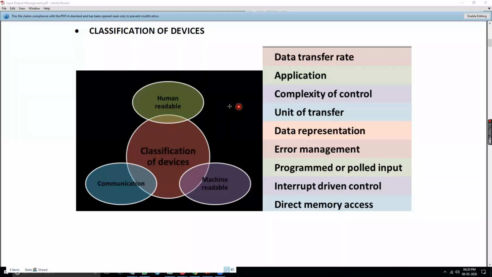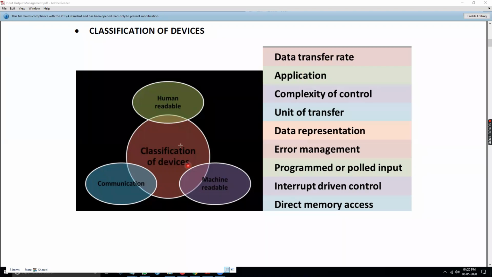Now here, under the classification, the device has to be classified in terms of speed, that is the data transfer rate. That is one side. The keyboard speed and graphic speed are two different speeds. Keyboard is lesser speed, graphic is much faster. Then applications. You use the devices for various applications.